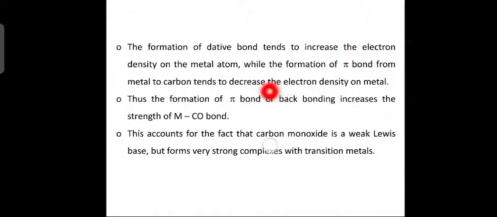So pi bond tends to decrease electron density on the metal, whereas sigma bond will increase electron density on the metal. The formation of pi bond or back bonding increases the strength of the metal-carbon monoxide bond. So that will account for carbon monoxide. It acts as a weak Lewis base, but forms very strong complexes with transition metals. Even though it acts as a weak Lewis base, it will form strong complexes with transition metals.